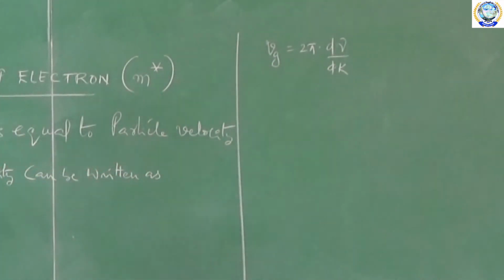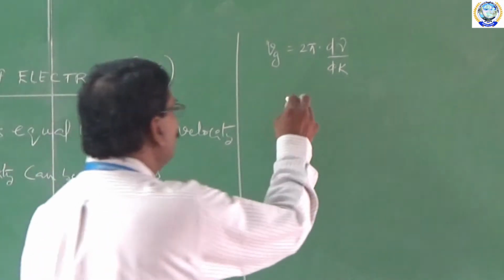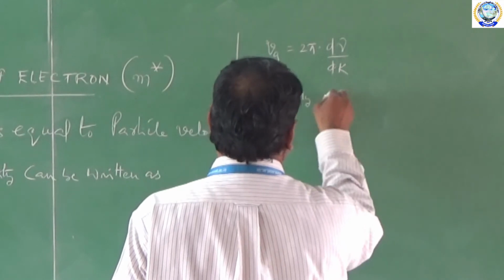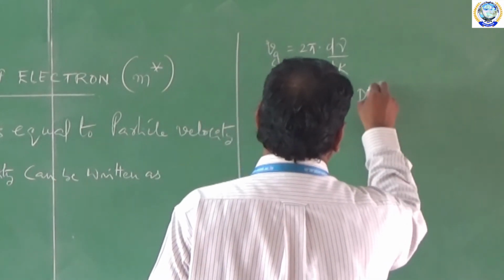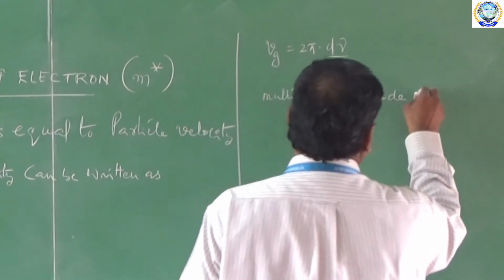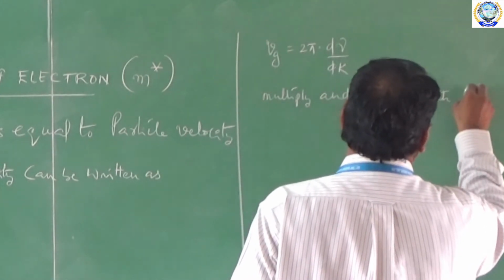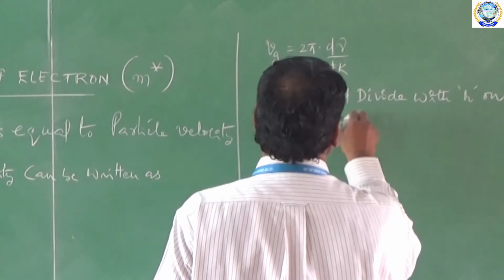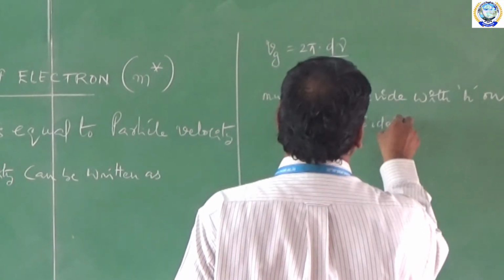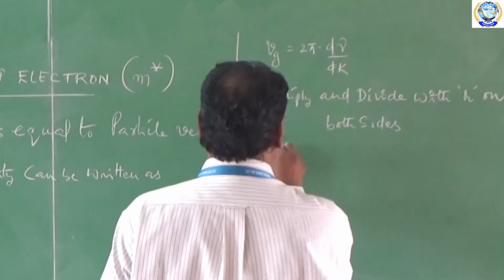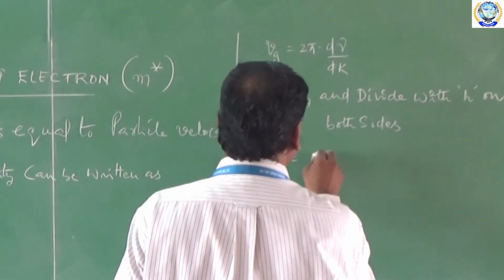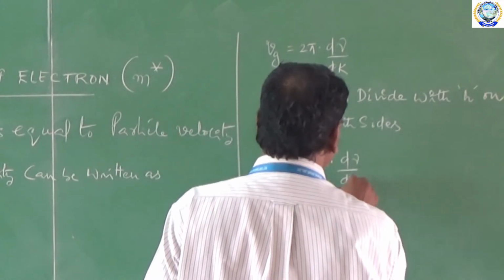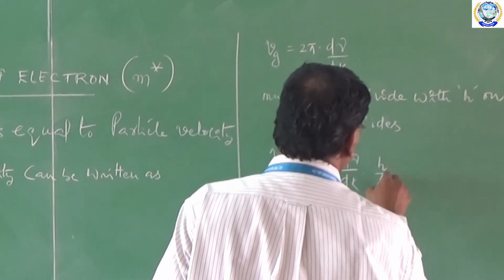Multiply and divide with h on both sides, we get Vg is equal to 2 pi into d nu by dk into h by h.